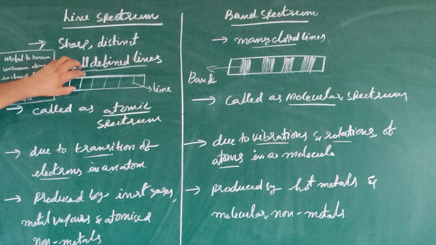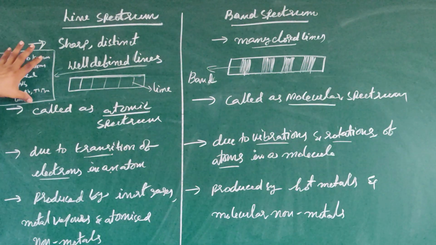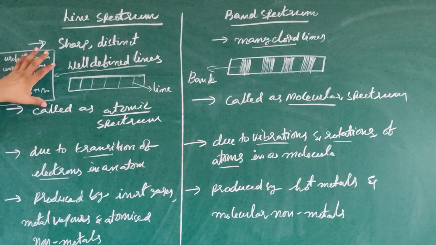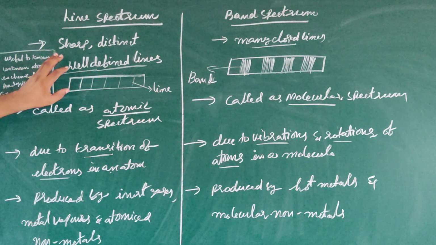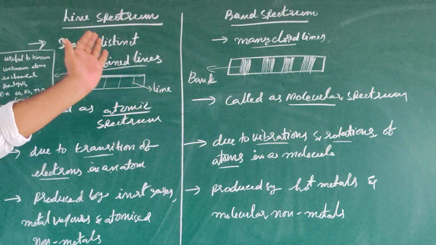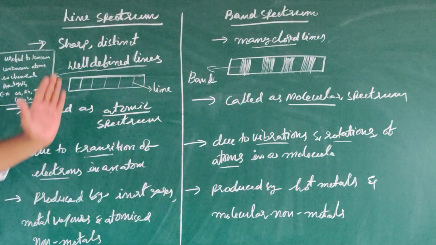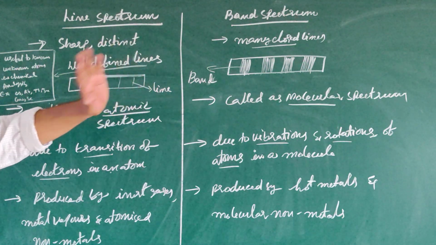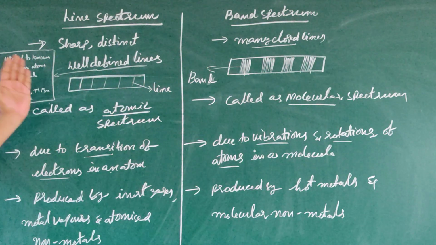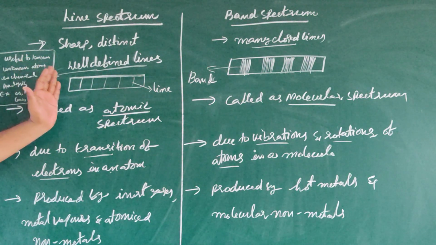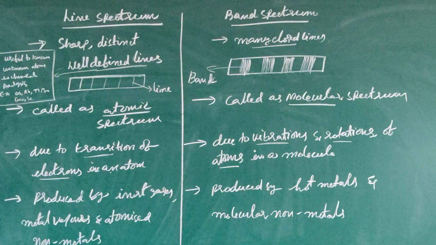These lines are useful to know unknown atoms. So that is the importance of this line spectrum. Band means a collection or a group of lines. It is the characteristic spectrum of molecules. Line spectrum is the characteristic spectrum of atoms.